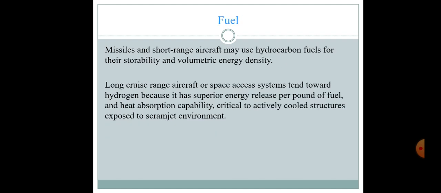Fuel selection. Missiles and short range aircraft may use hydrocarbon fuels for their storability and volumetric energy density. Long cruise range aircraft or space access systems tend towards hydrogen because it has superior energy release per pound of fuel and heat absorption capability critical to actively cooled structure exposed to the scramjet environment.